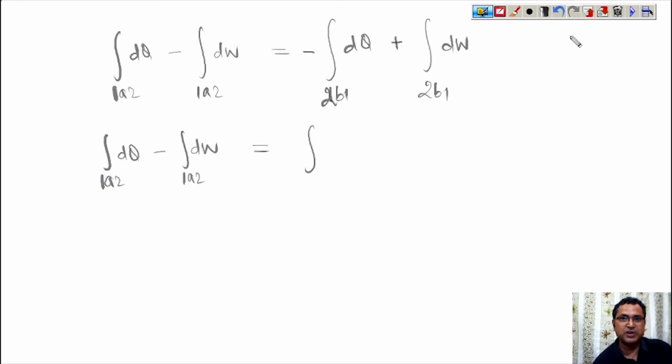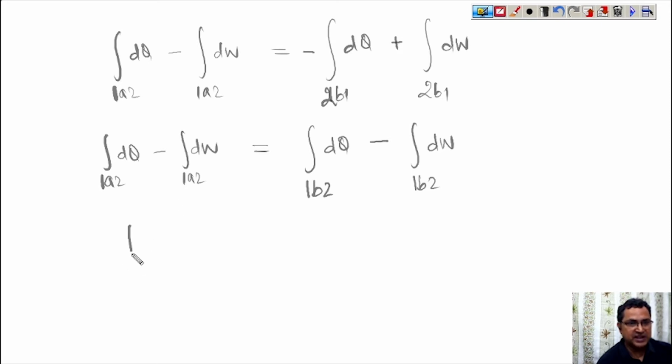So applying this property of the integration, we can write it as 1B2 dQ, and minus and minus will give you plus, minus 1B2 dW. Okay, now this can be written as 1A2 d of Q minus W is equal to 1B2 d of Q minus W.